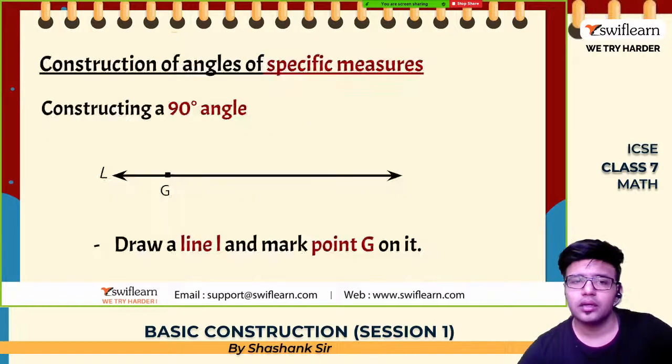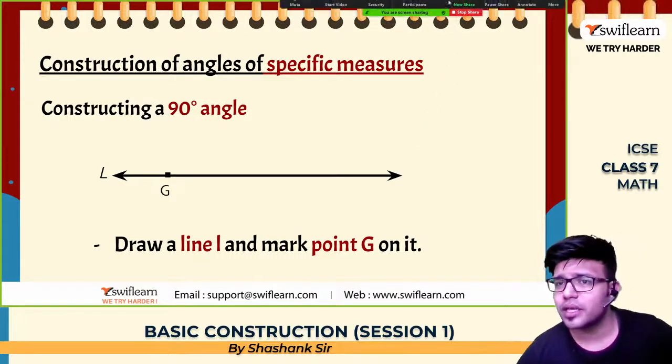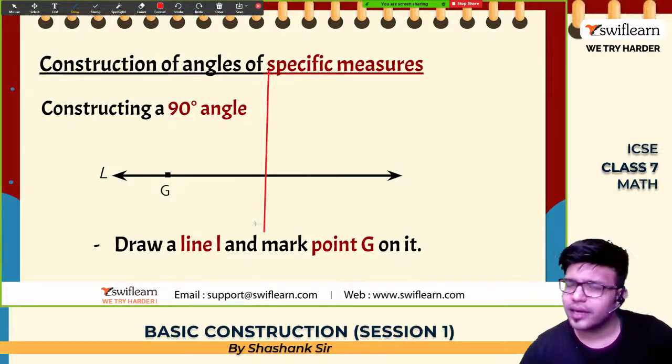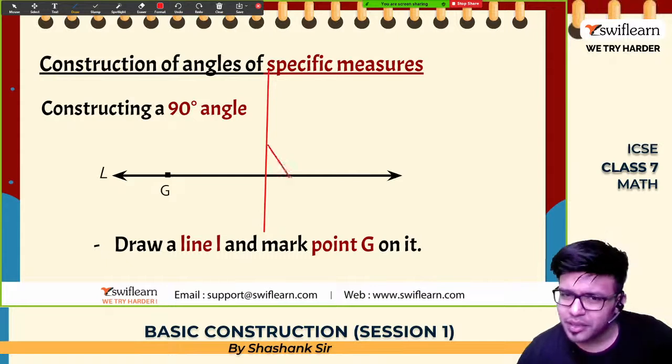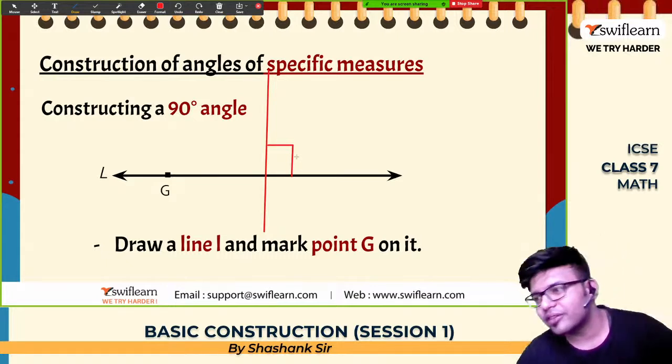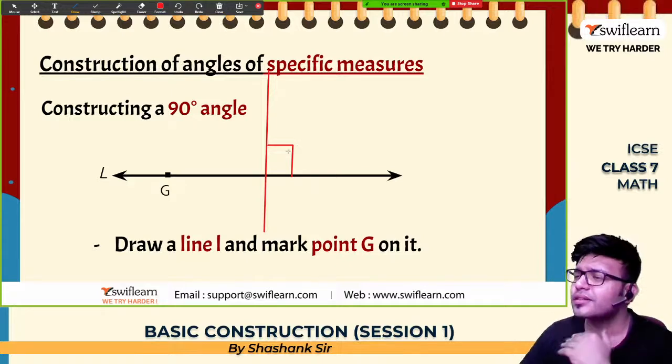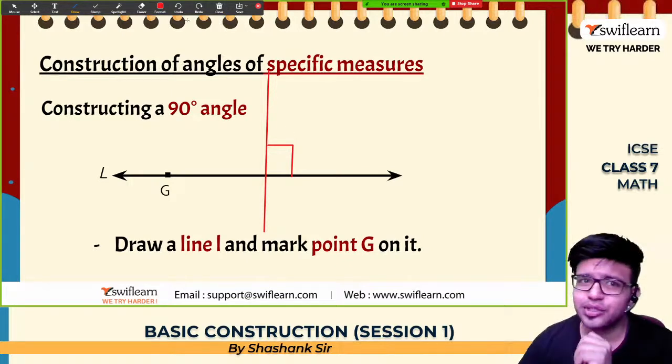Okay. Yes. Now construction of angles of specific measure, constructing a 90-degree angle. Sir 90-degree angle क्या sir? बहुत ही easy है. Draw a line, draw a vertical line. हो गया sir 90 degree. But sometimes it may be 89 degree also, sometimes 91 degree also, sometimes 90.0001 degree also. So how to draw an exact straight line, exact 90 degrees?